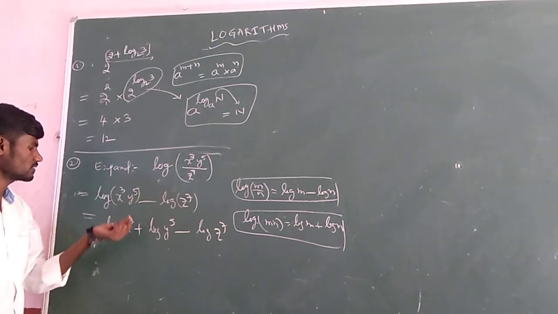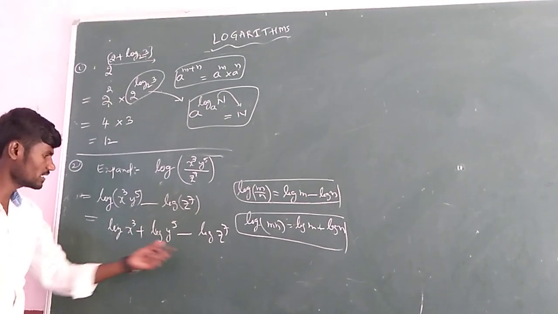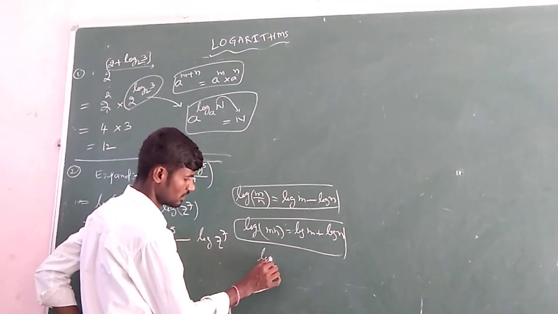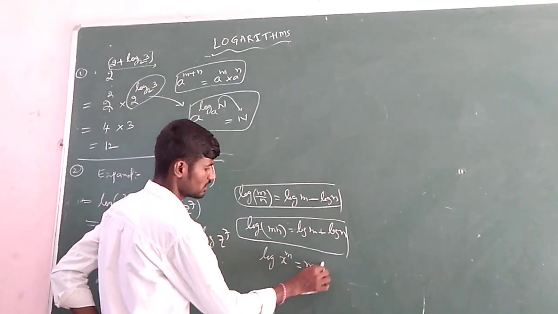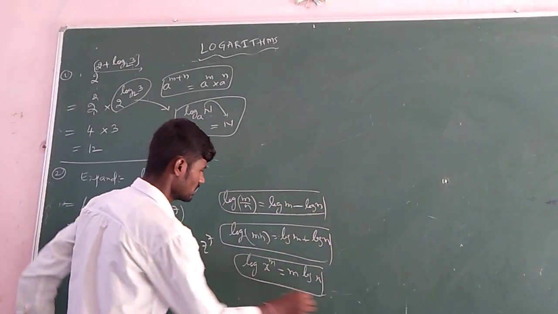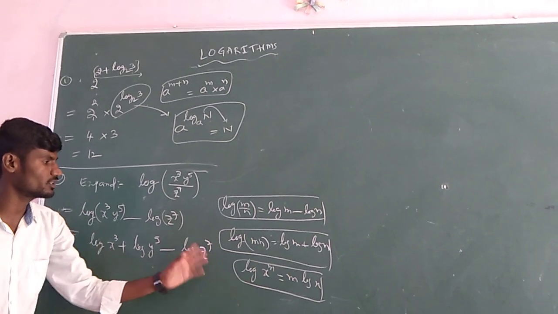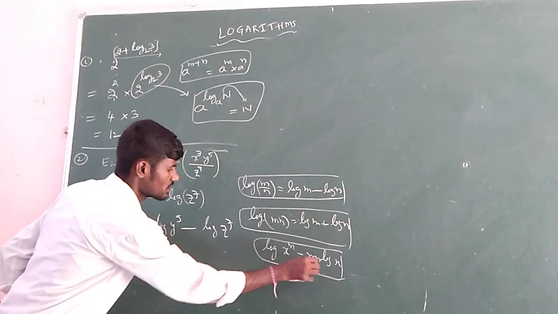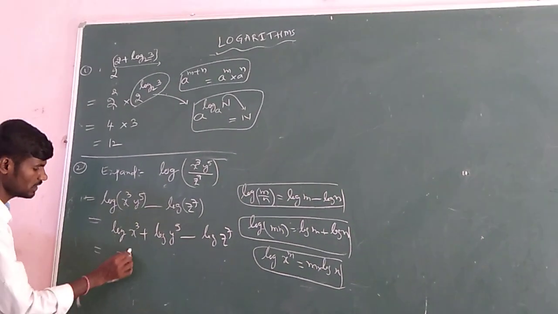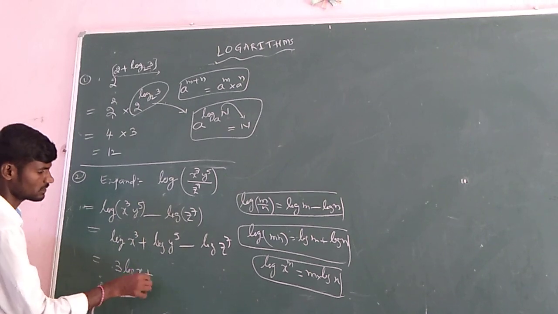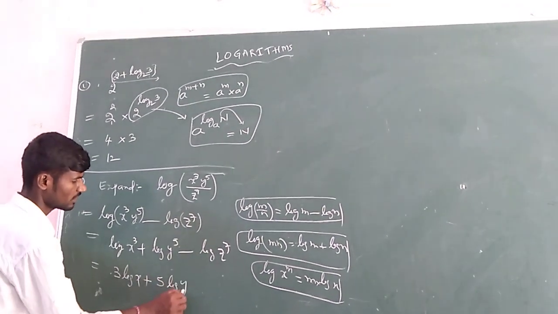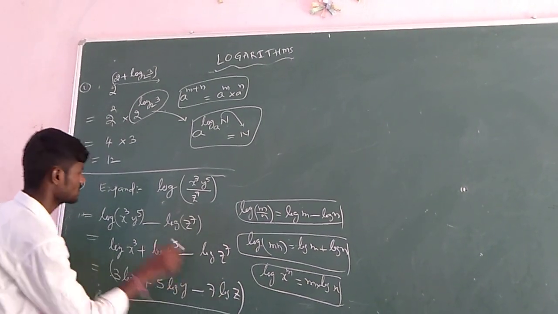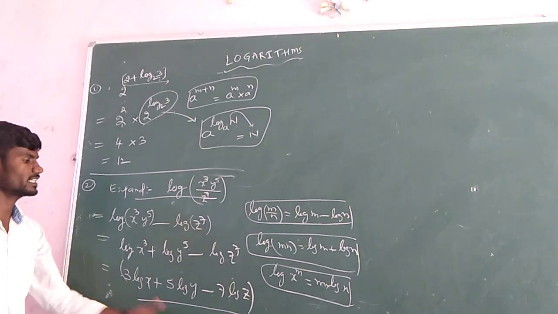So if you have two or more terms, you have to separate with the sum. Now in these three terms, if you observe, the numbers are in exponent form. So as per the formula, log x power m is m log x. See students, each and every step is based upon one formula, and you have to mention that formula compulsorily. If it is in exponent form, it acts as a coefficient m. Here it becomes 3 into log x, 3 log x. It is 5 into log y, 5 log y. And it is 7 into log z, 7 log z. This is your final expansion of the given expression. This is the way of expanding.